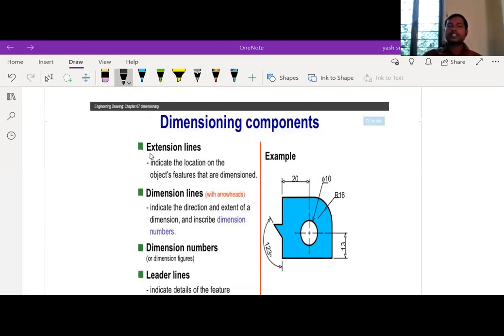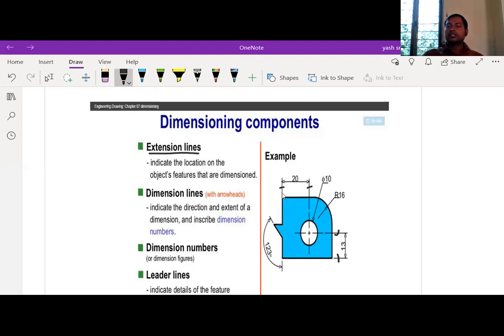First one is extension line. So what is extension line? I already told you in the last class. This is extension line, this is extension line. Extension line is the line which is used to indicate the size of the length of that portion.